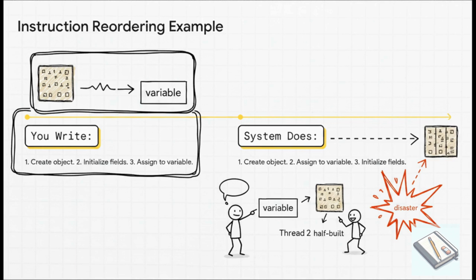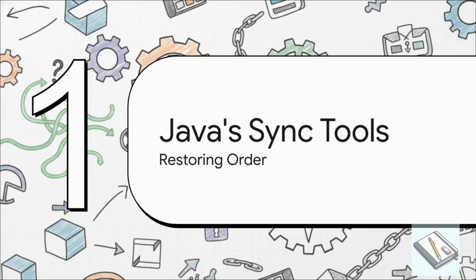For a single thread, who cares? The result is the same. But what if another thread sees that variable right after step 2? It gets a pointer to a half-built, totally uninitialized object. It's a recipe for disaster. Okay, I know. Race conditions, visibility problems, instruction reordering, it sounds pretty bleak.